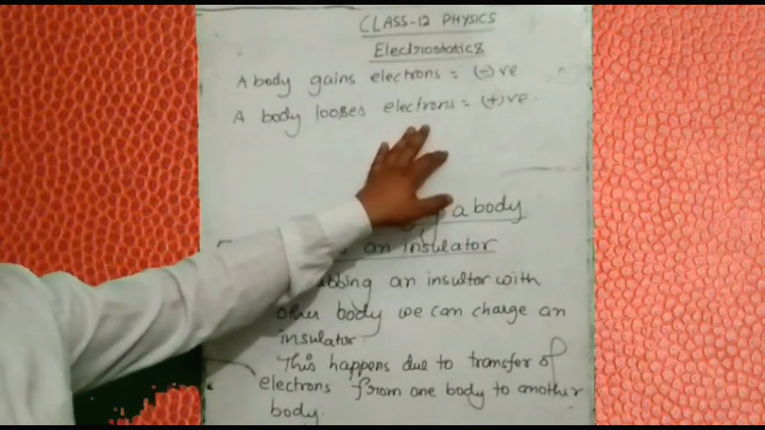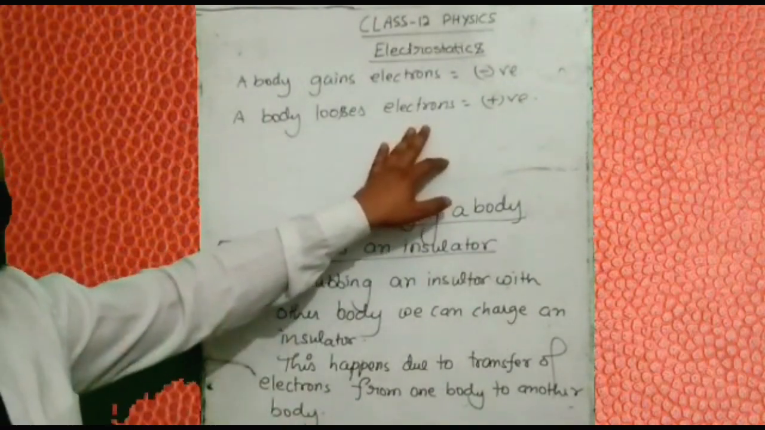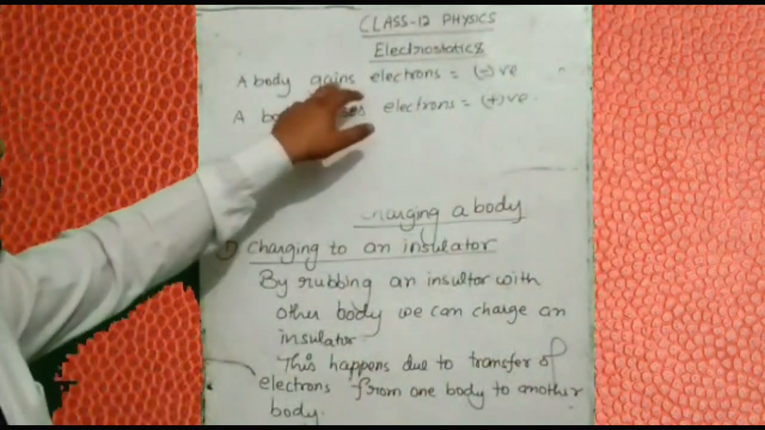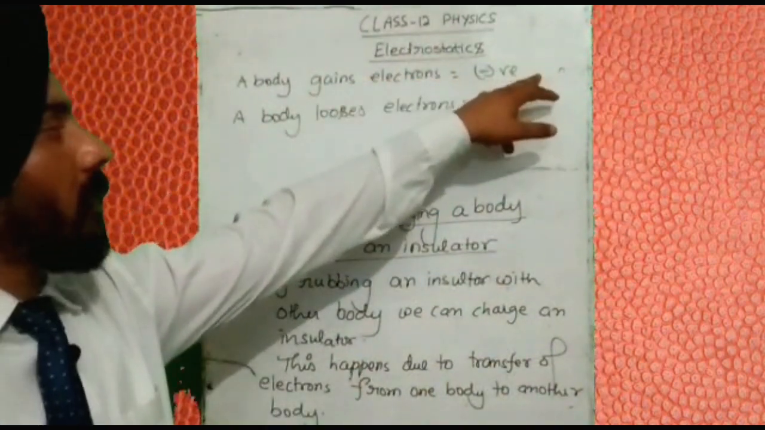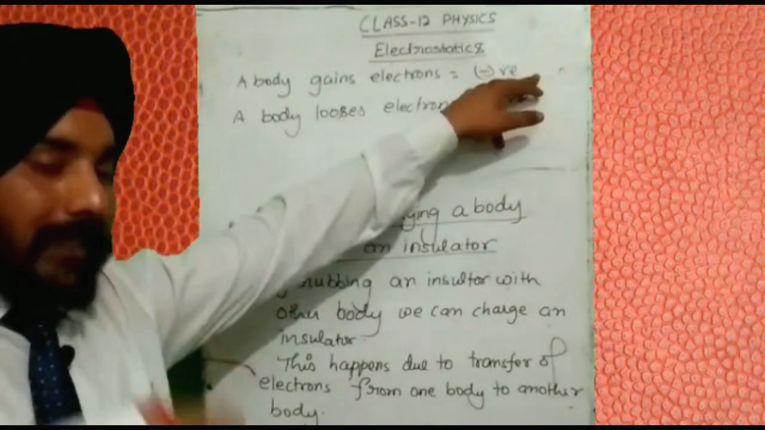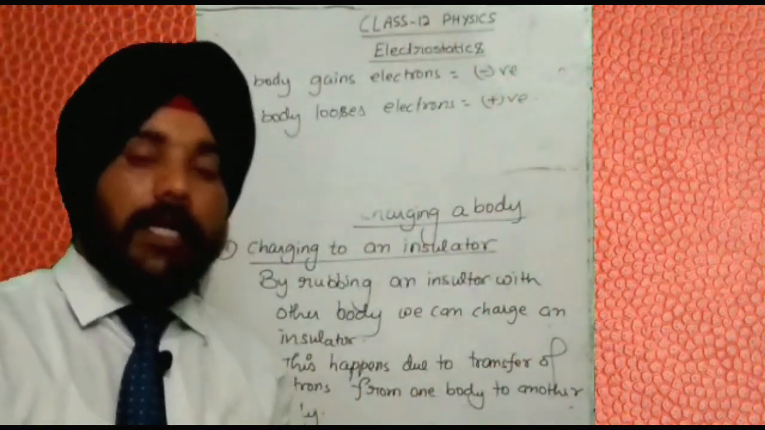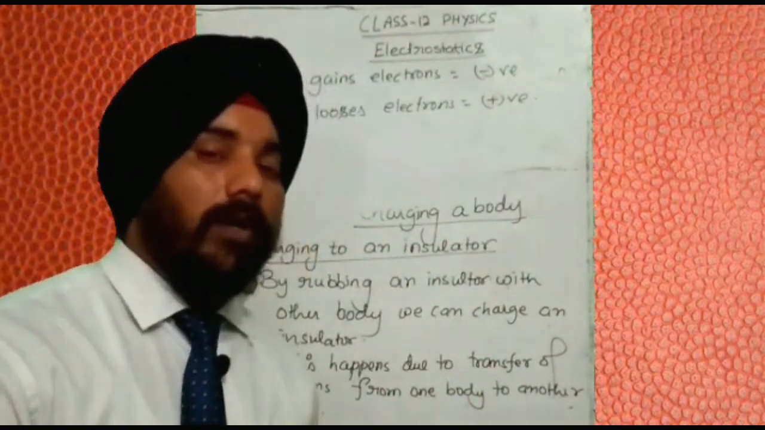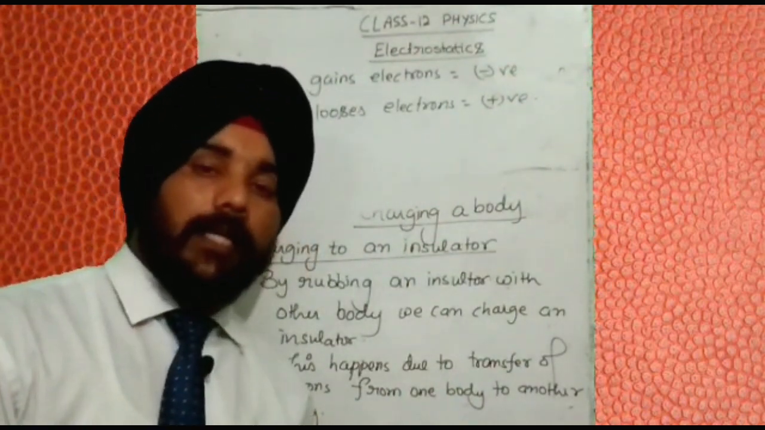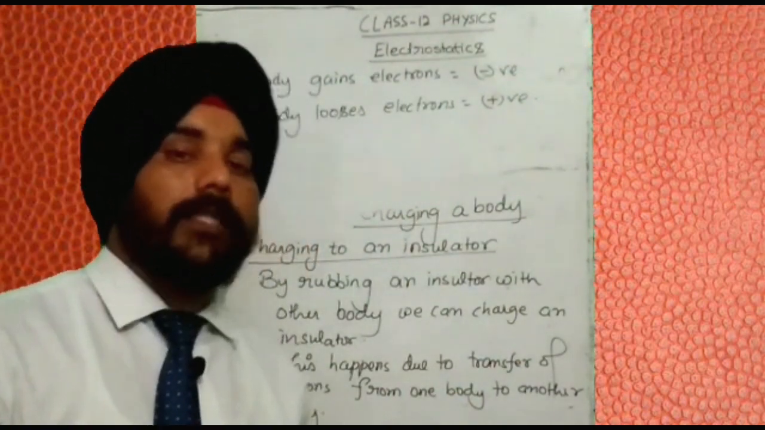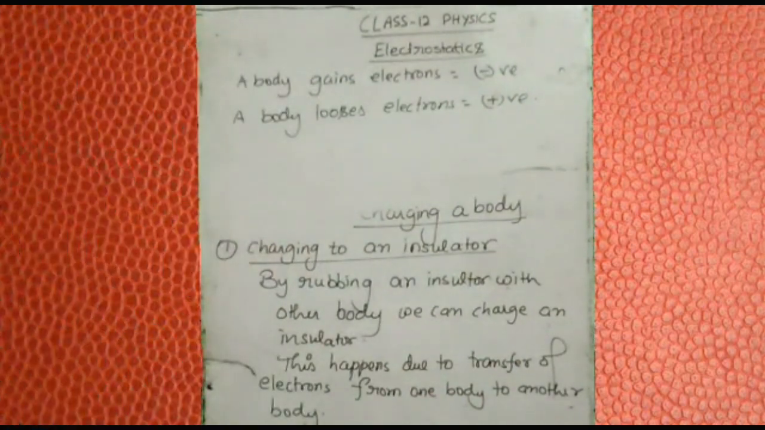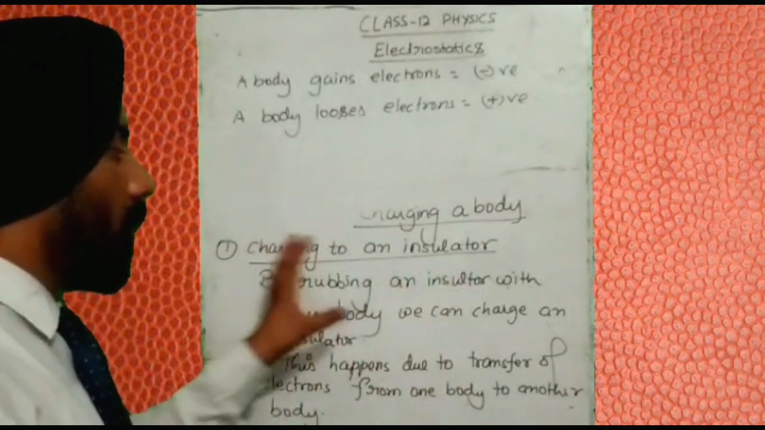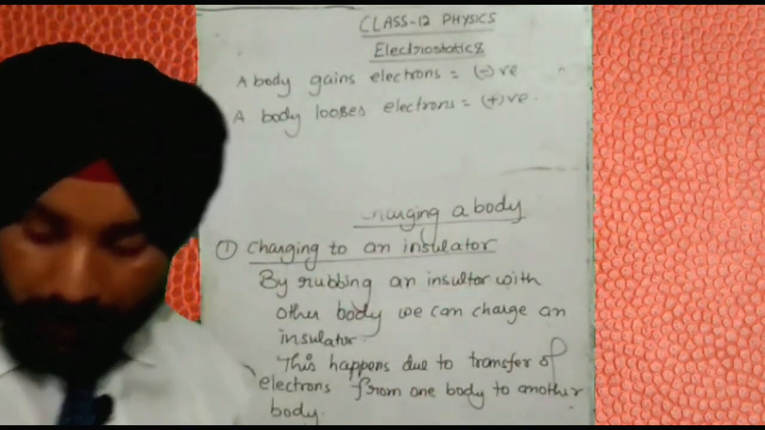Okay, why does it become positively charged? Because now the protons in this body are more than the number of electrons, as electrons are getting transferred to the other body. And why does this body become negatively charged? Because this body gains electrons. Now the number of electrons is more than the number of protons, and you very well know electrons are negatively charged particles and protons are positively charged particles. So this was the rubbing of an insulator with another body. You can charge the insulator.